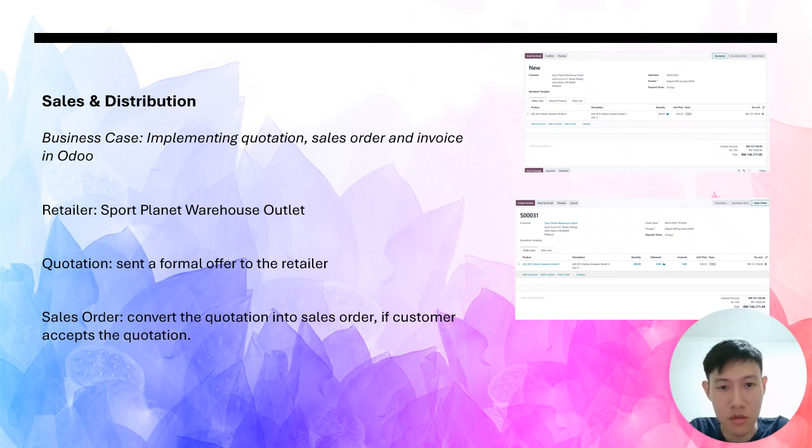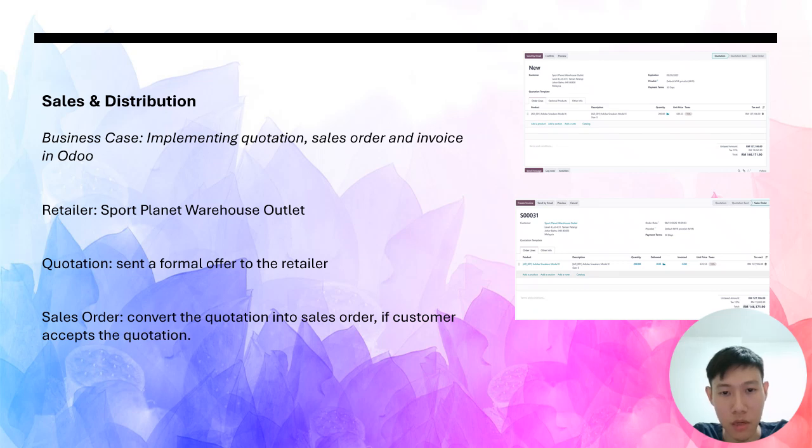Next, the sales and distribution, covering the CRM, quotation, sales order, and invoice. In the first step, we create a retailer named Sport Banner, Warehouse Outlet, and add the important information for reference. Next, our salesperson sends a quotation, a formal offer, to the retailer.